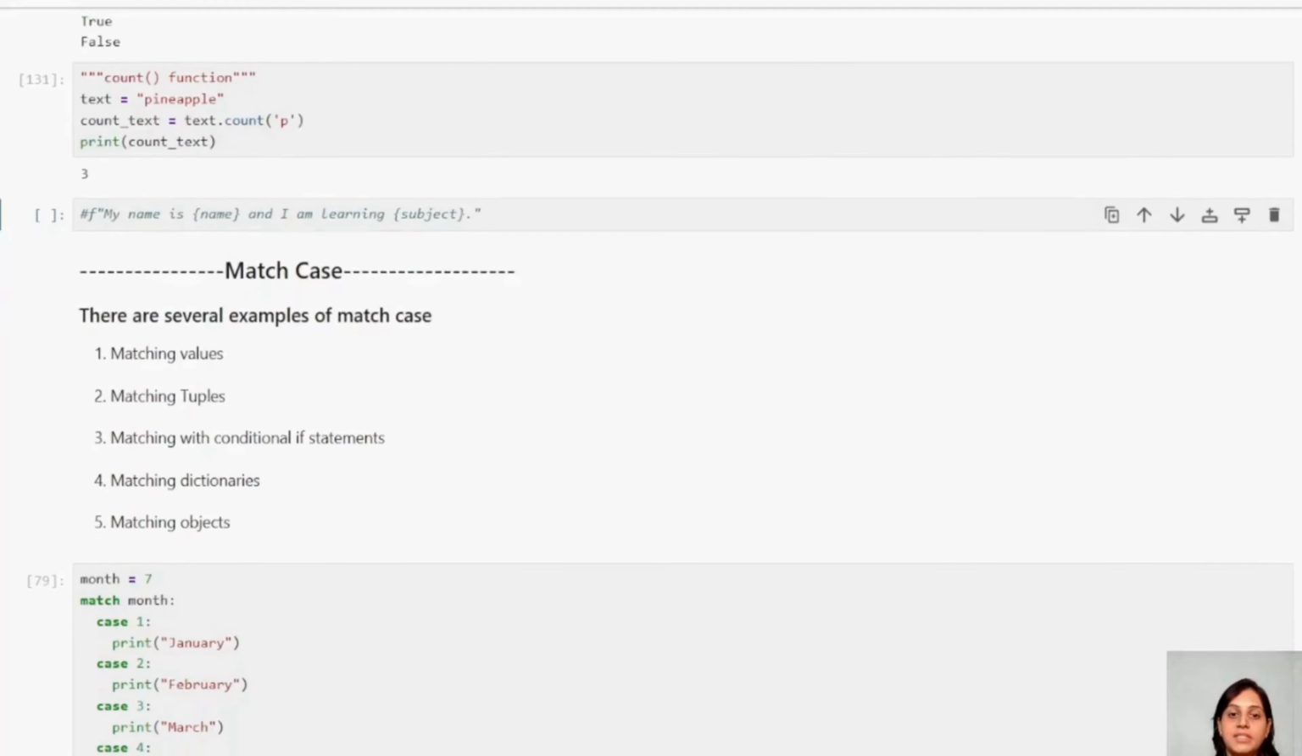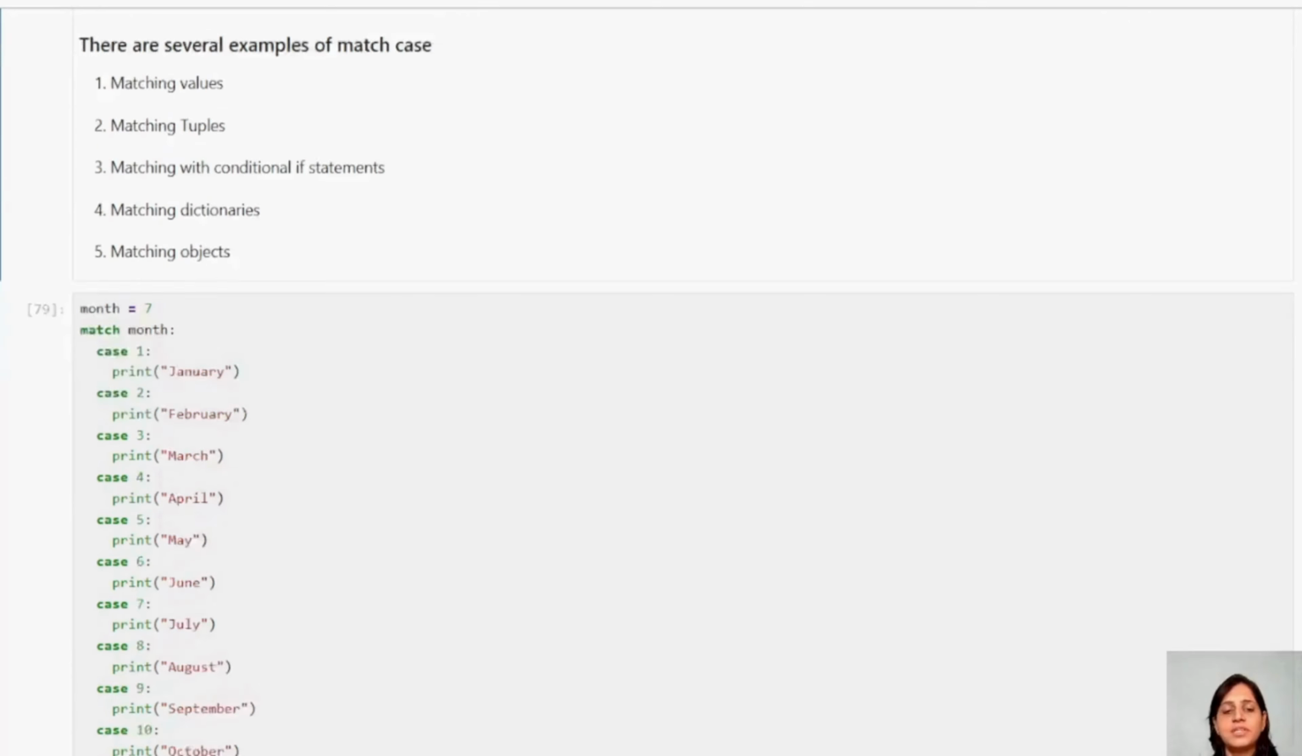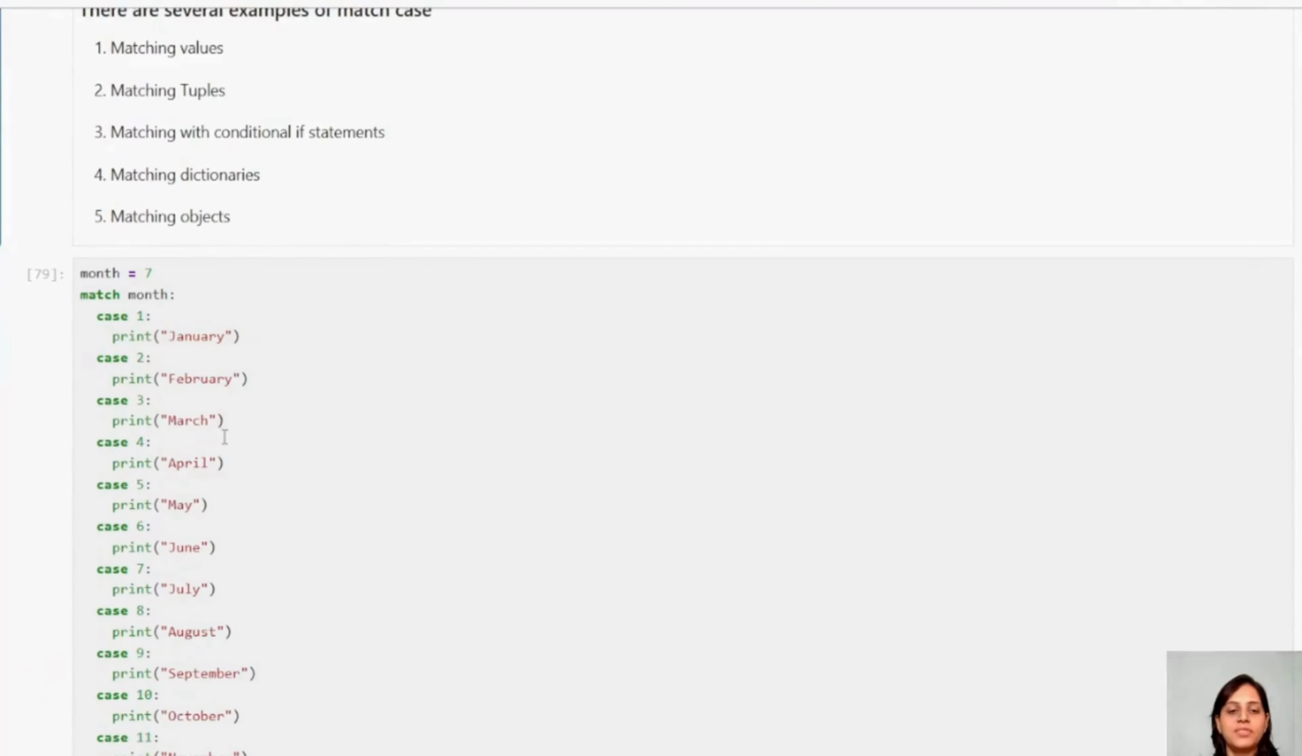Now let us understand match case, guys. Match case is an important concept and there are various ways we can achieve this. One is matching values. You can match tuples. You can match conditional if statements. Inside that you can put a conditional single line statement, as I told you. You can match with dictionaries. You can match with objects. So I have given a few examples here, guys.